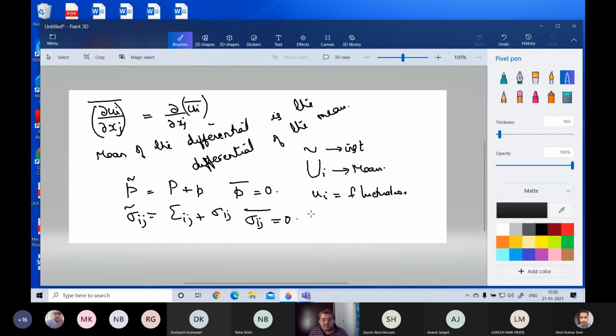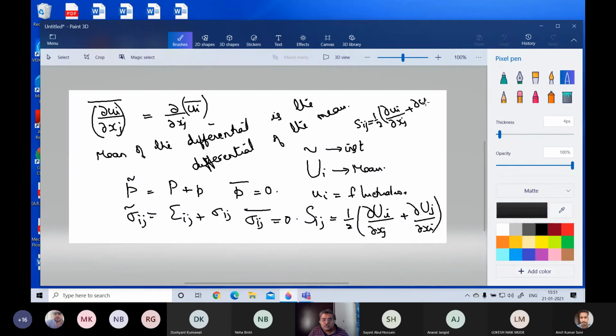Similarly, we write capital Sij equal to half of dou ui by dou xj plus dou uj by dou xi, and small sij equal to half of dou small ui by dou xj plus dou small uj by dou xi.